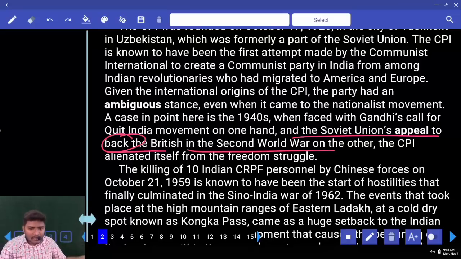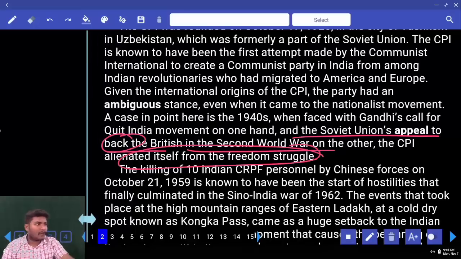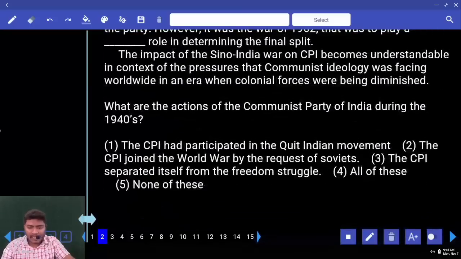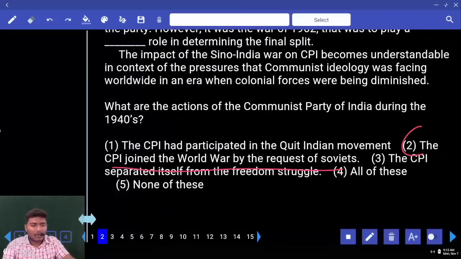On the other side, Soviet Union is telling, no, you go and back British people. So it was like sitting on the fence. They did not know which way they had to go. So finally, it alienated itself from the freedom struggle, but we don't have any statement with reference to the second one saying it joined World War. Okay, so only we have the third one.